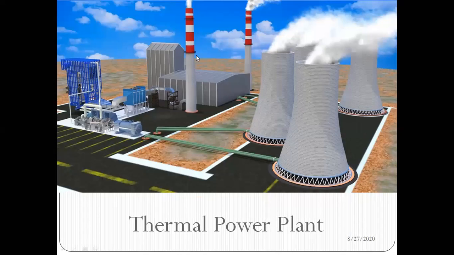Now in a thermal power plant, what will happen? Basically we are using a boiler, and in the boiler there is water, and we convert this water into high pressure steam. After that, this high pressure steam strikes the blades of the steam turbine, and the steam turbine will start rotating. When this turbine is coupled with an alternator, the alternator will start rotating, and hence the electricity will be generated.